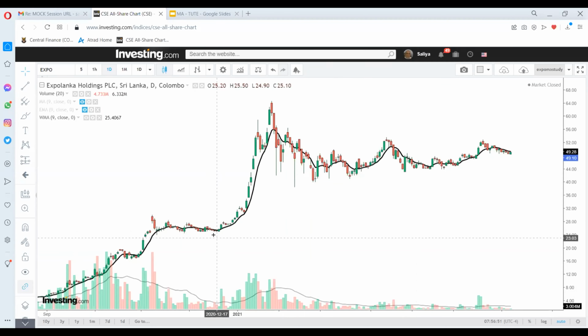Now the next thing that you need to understand is the breakout from the previous highs. So you have a previous high here, previous high here, previous high here, and previous high here. All these have to be broken out. Now here it has broken out. The highest high based on the previous levels is this. This is 30 rupees. Here the close is 27 rupees.